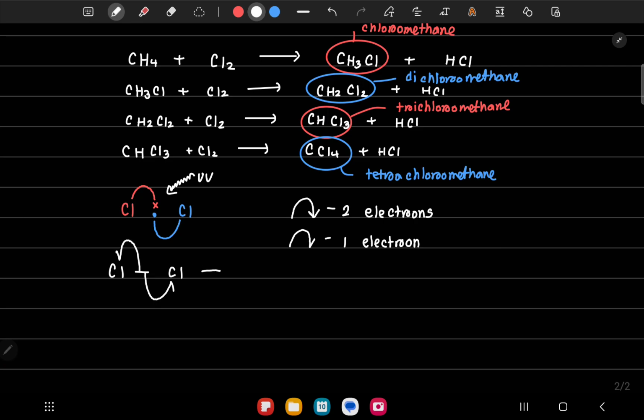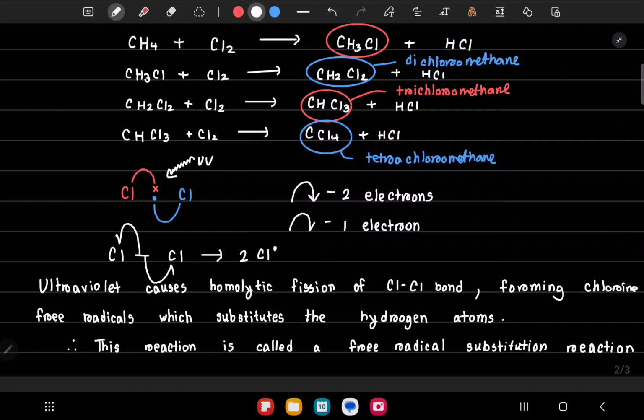So we'll have 2 chlorine free radicals. Now this free radical will substitute the hydrogen, and for this reason this reaction is called a free radical substitution, since we are causing a substitution reaction using a free radical. We are substituting hydrogen with a free radical of chlorine.